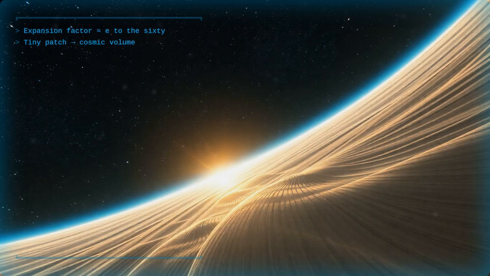Inflation grows distances exponentially, roughly by e to the n factor. Even a small n of about 60 makes enormous separation possible. That means regions that once touched become far apart very quickly. As a result, the entire observable universe can share a common past. If 1 centimeter expanded by e to the 60th, it becomes astronomical in size. So inflation converts tiny uniform patches into our huge sky.